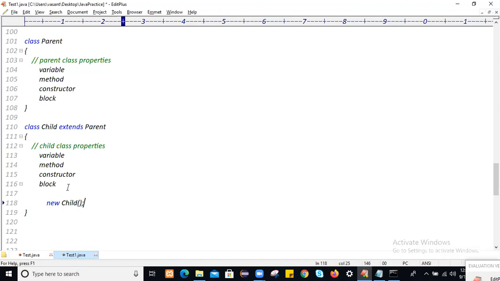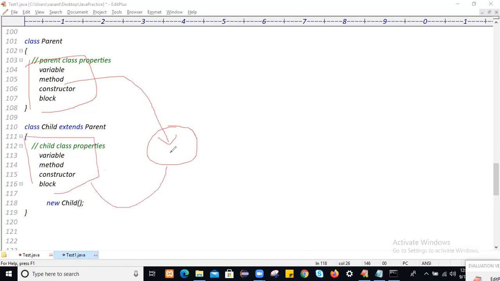When you write this statement, new child, one object will be created, all these parent class properties will get loaded into this object, as well as all these child class properties, and by using this child class object you can easily access all the parent properties as well as child properties.